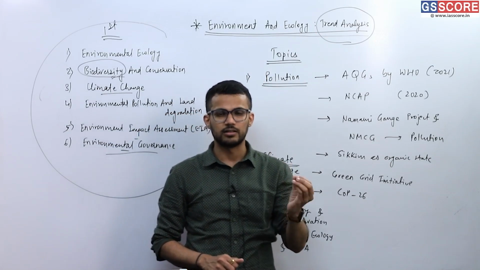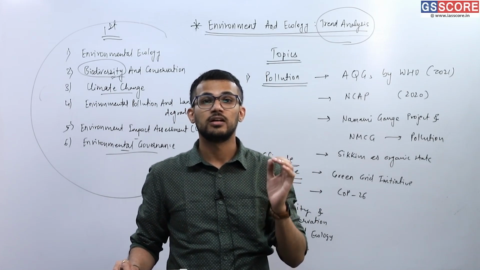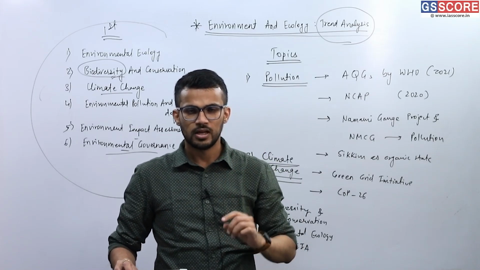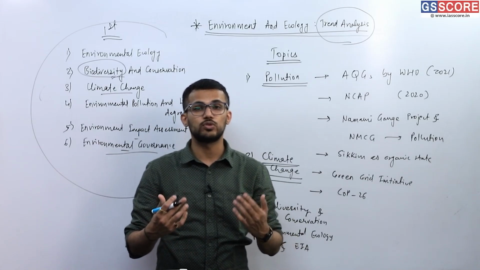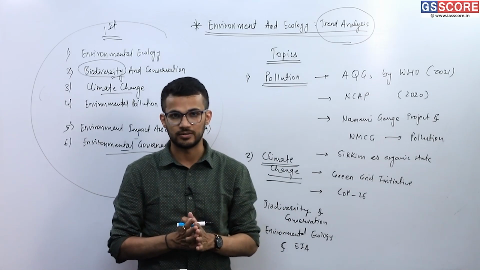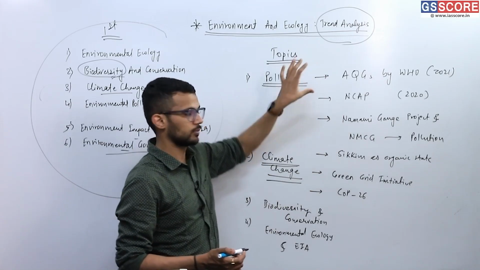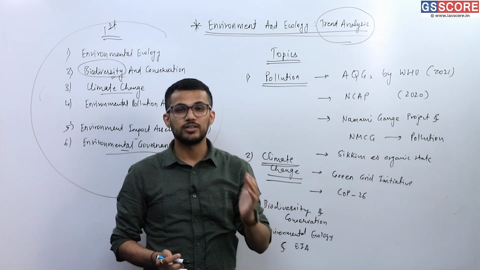There is a clear inclination towards asking current affairs related questions. That is first. Second is about topics. Which are the topics on which more and more questions are seen? The most important topic is pollution, because a number of questions have been asked related to pollution.